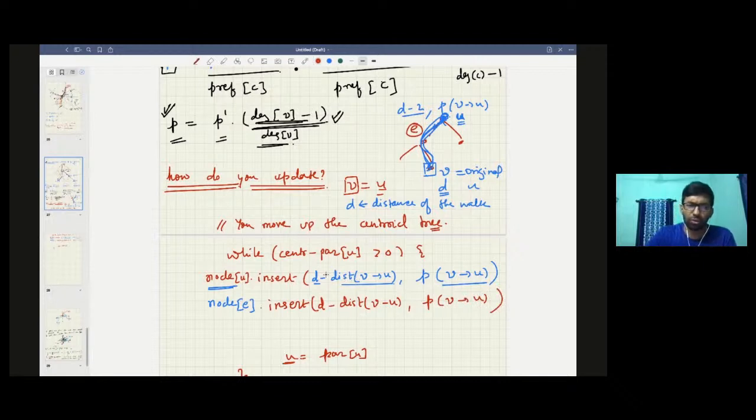Now also you need to maintain, if u is equal to v, that means this is the first thing that is updating, like this guy itself. In this case, the distance of v to u will be 0, but then you need to maintain these things separately. So for that particular case, you can do node of u dot insert d, and the probability is of course 1. So you need to maintain these three things.